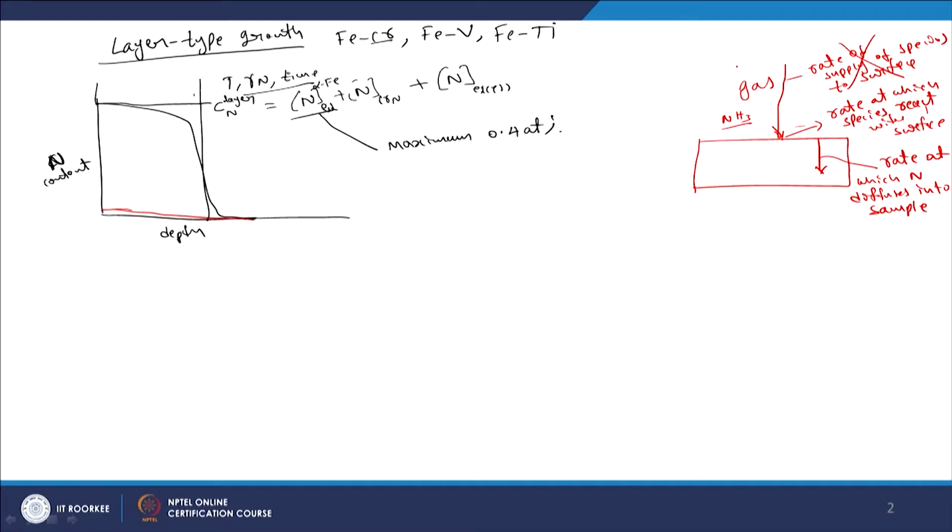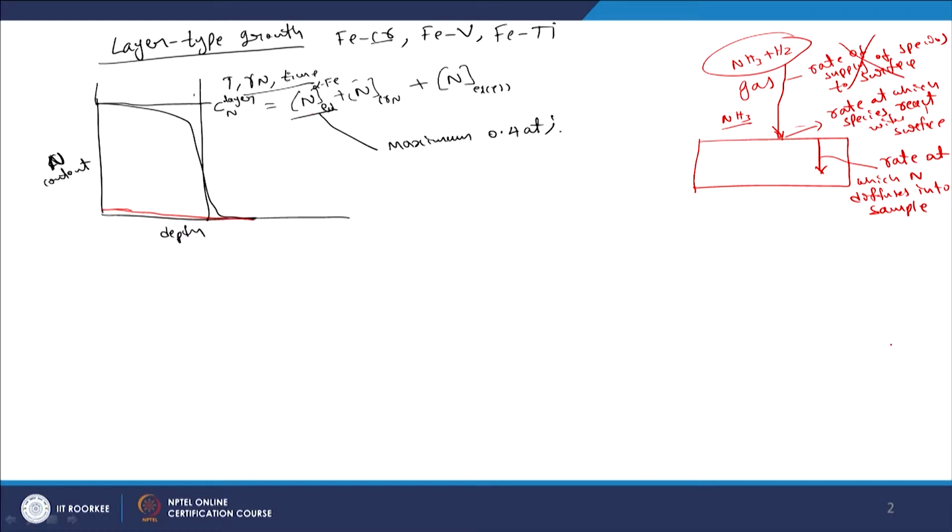So, this gas is actually NH3 plus H2 in the case of nitriding. Now, if the rate at which ammonia is dissociating is very much faster as compared to the rate at which nitrogen can diffuse inwardly, then you will start to produce hydrogen and nitrogen into the gas atmosphere, but that is not the case. So, this has its own finite rate, and then you have a certain rate at which things are diffusing into the sample.